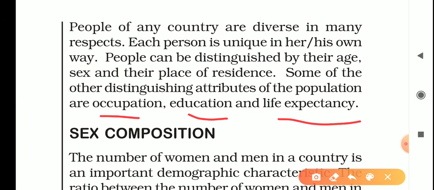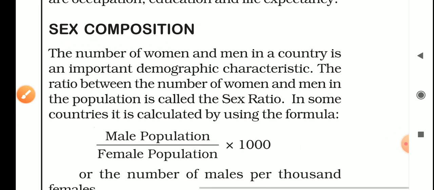It means that we can find how many people are involved in the education sector, health sector, or occupations like the agricultural sector, industrial sector, or what their life expectancy and literacy level are. Then the first attribute is sex composition.